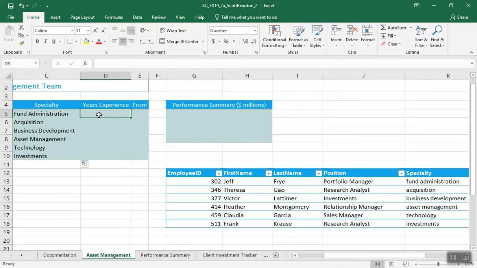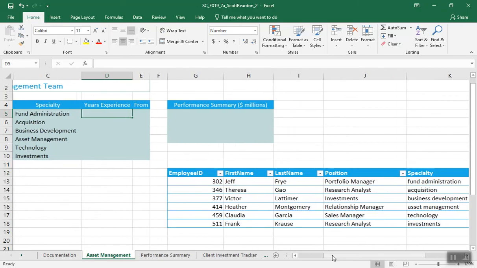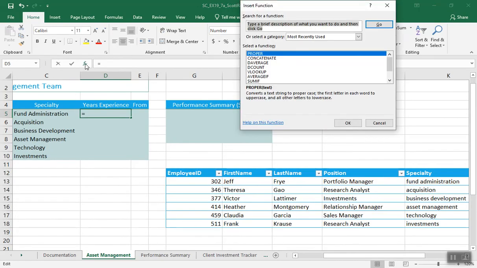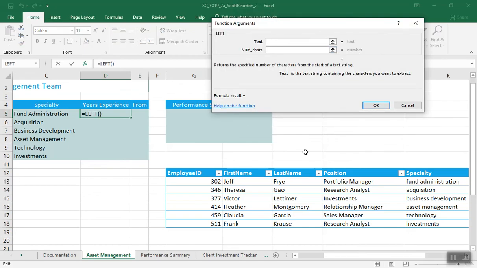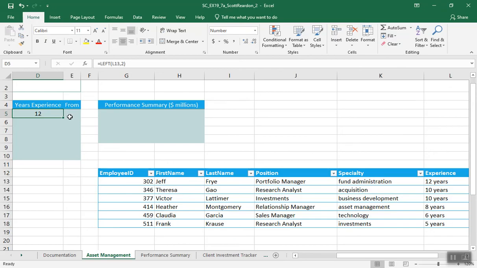In cell D5, use the left function to get the first two characters in cell L13. What does L13 look like? Oh, here they wrote in the word years. Okay. We just want to have the number, so we're going to say left function. And it says select, that's a text, 12 years, but we only want to grab the actual number. Now realize when we grab 8 blank for the first beginning of 8 years, we're going to end up with 8 blank. Or I'm going to say 2. And okay. Comes out as 12.